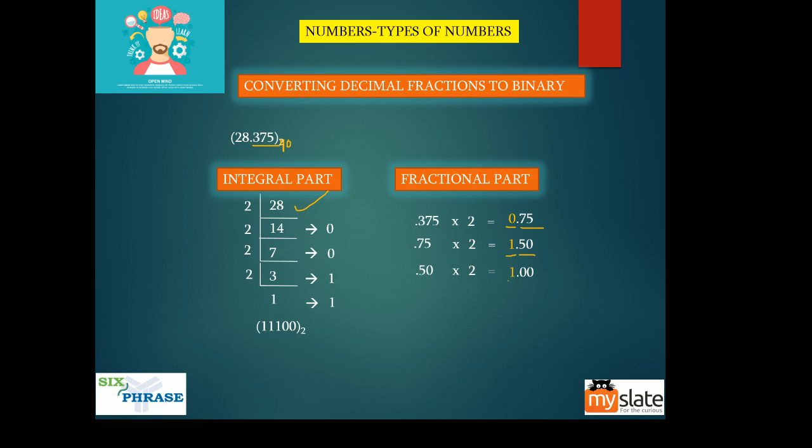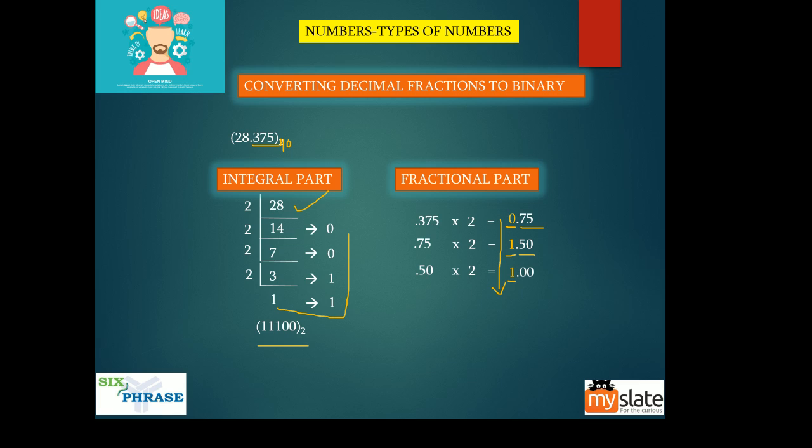Now I told you to ignore 0, 1, 1, so that we will concentrate on that later. But right now it is time to concentrate on that. Now you look at 0, 1, 1. Usually when you take the remainders to construct the binary number, you start from the bottom, but here you should start from the top.